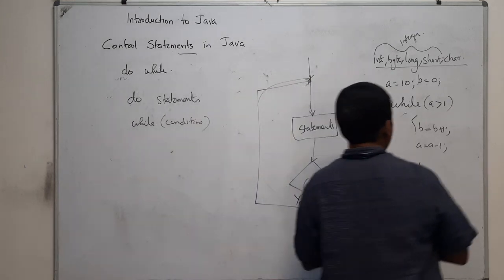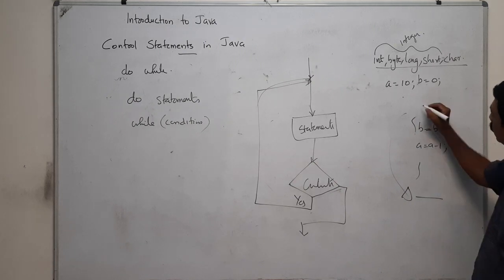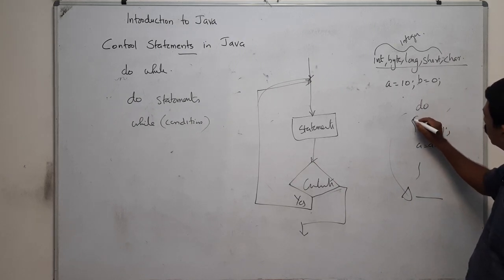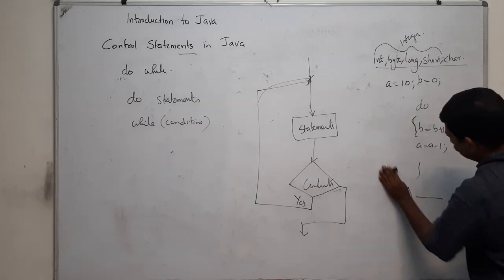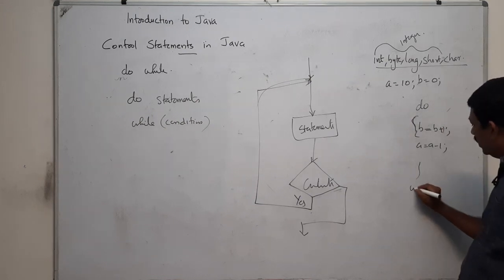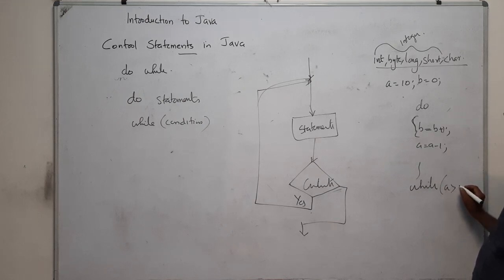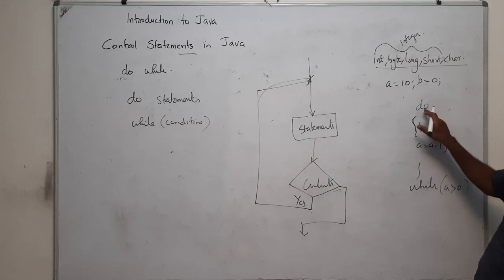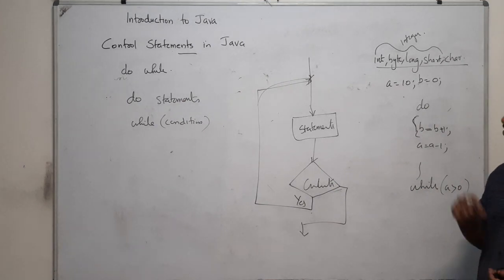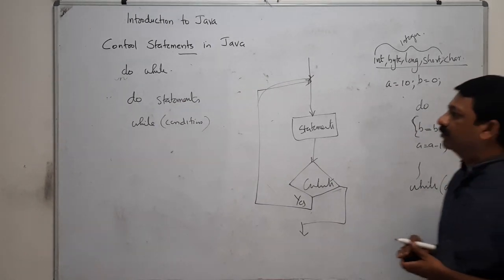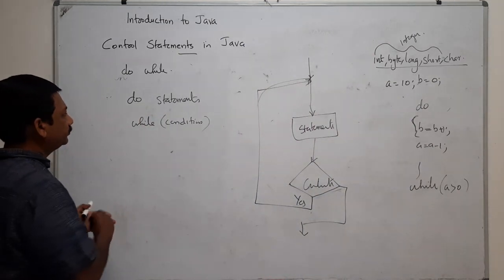So here, for example, I can have a statement like this. Do b assigned b plus 1 and a assigned a minus 1 while a greater than 0. Do this while a greater than 0. Same thing. Okay, so that is all about do while.